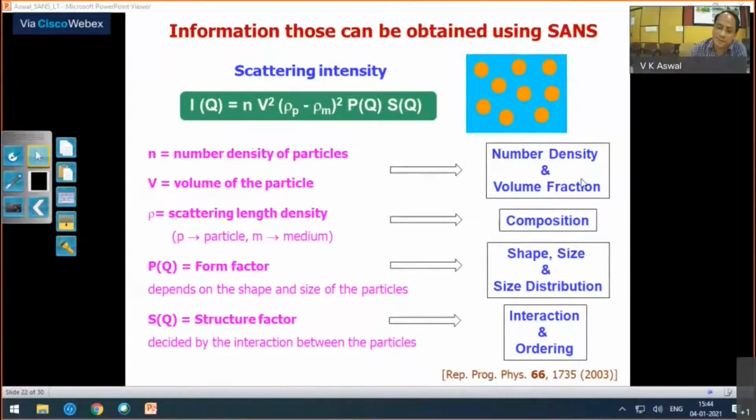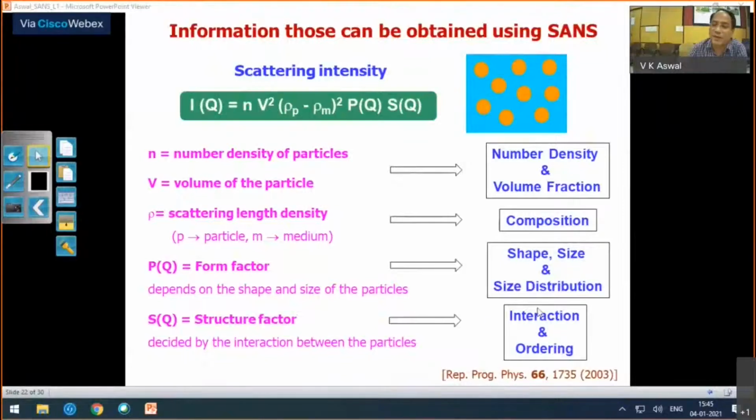So if you want to know the number density of particles in your system, or the concentration of the system, you can get it. Very simple, because these are the terms that decide this. And then the form factor term, as I said, gives information on shape and size distribution.